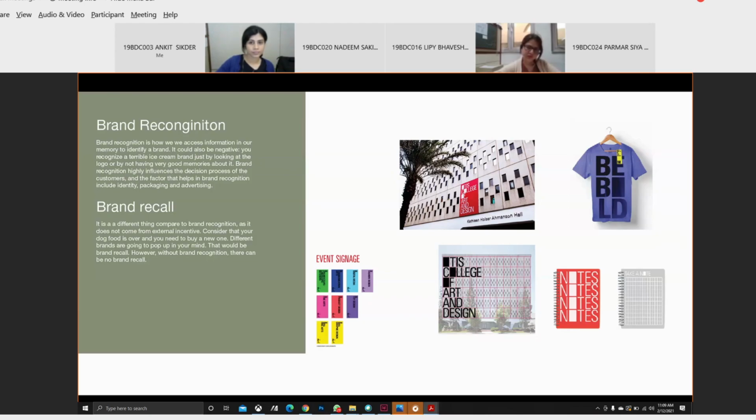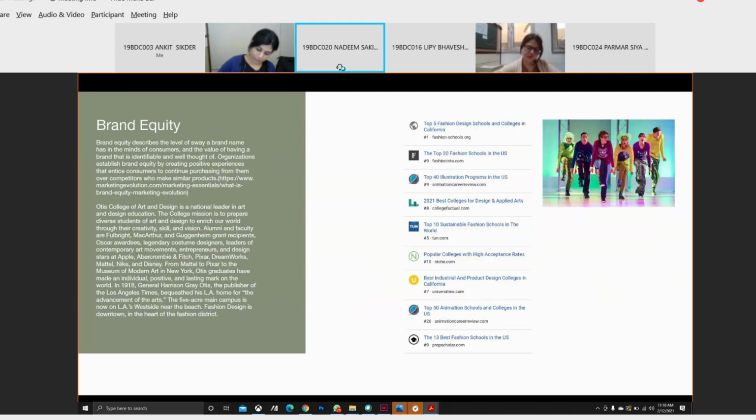Brand equity is the social value of a well-known brand name, so that they can generate more revenue simply from their brand recognition, as consumers perceive the products of a well-known brand better. On the right, you can see the list from Google images, which shows it comes under the top 5 fashion design schools and colleges, and under the top 20 or top 40 list.